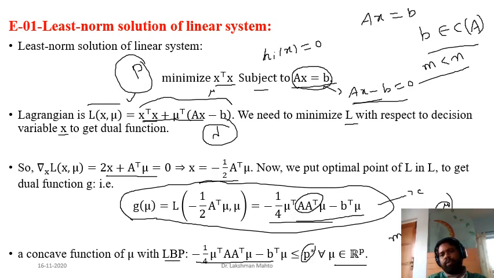When we have a concave function, we need to maximize it, so g of mu we need to maximize. That is the dual problem. Both problems are convex in nature, but this dual problem is much easier to solve. So that's why it looks nice in duality form.